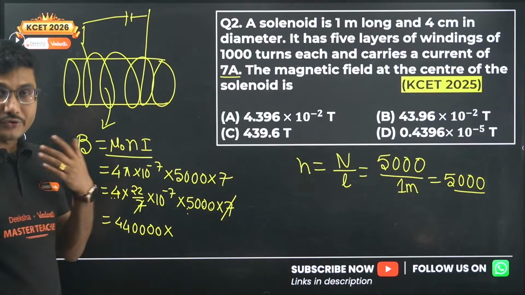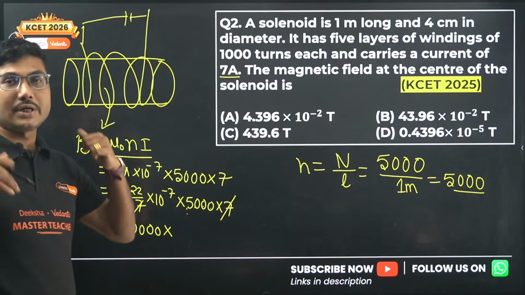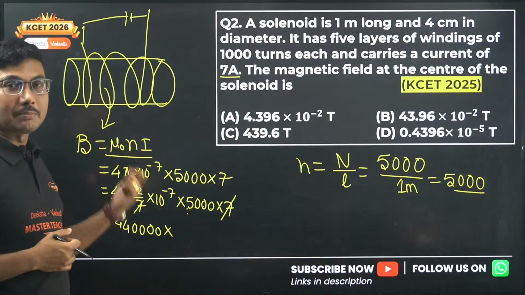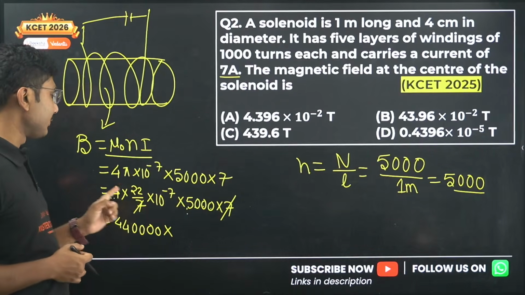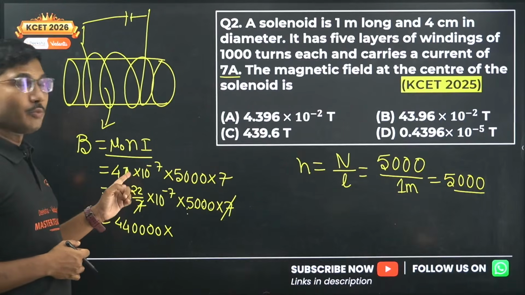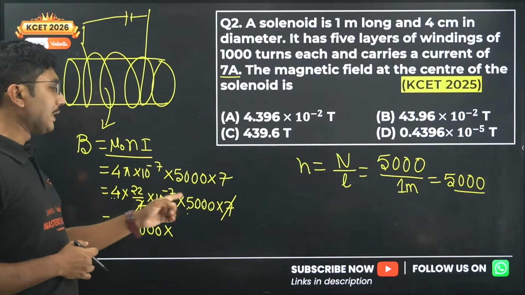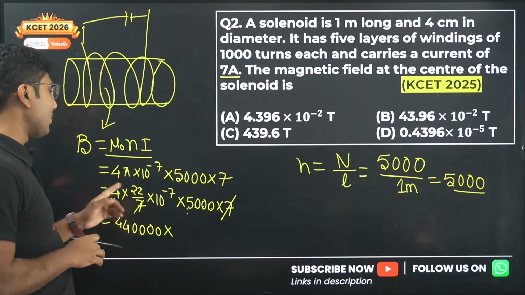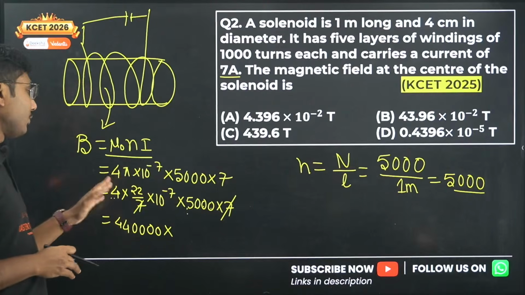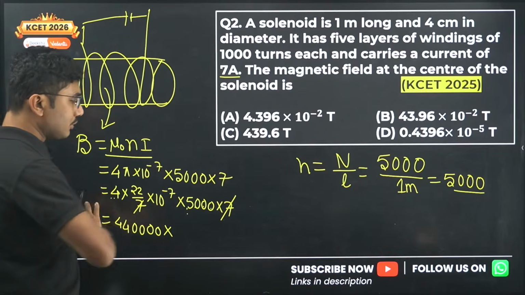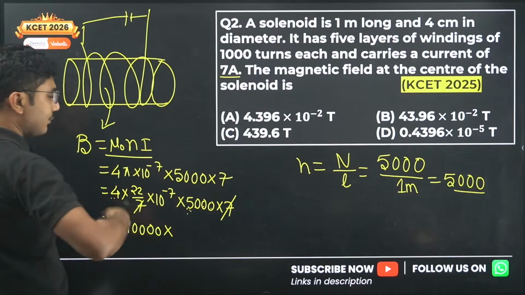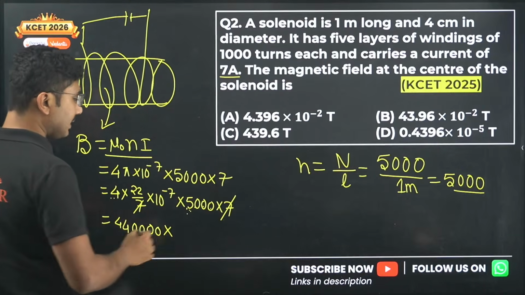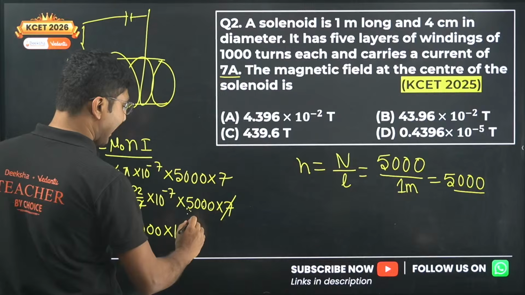So this is how you should train your mind. 4 into 5 is a number which gives you a multiplier of 10. That's why we multiplied these two numbers first, because if you do 4 into 22 you might be confused. You can do 22 into 5 also, that is perfectly fine. 110 into 4 is 440. Whatever way you do, first you have to multiply with this 5 so that you get a multiplier of 10. That is very simple to manage.